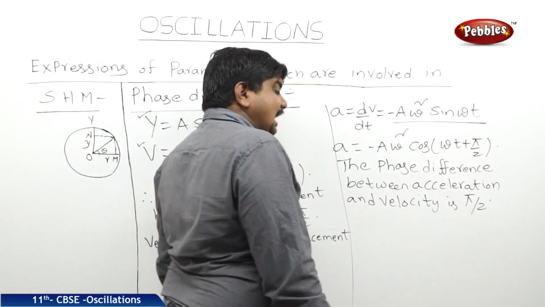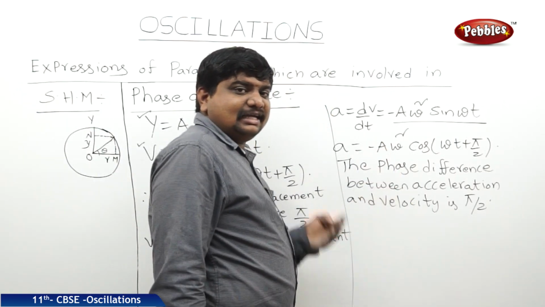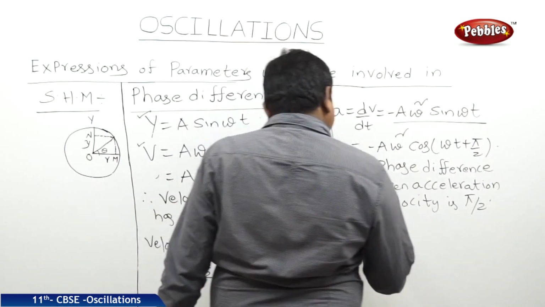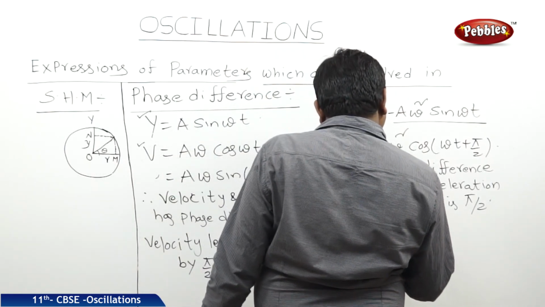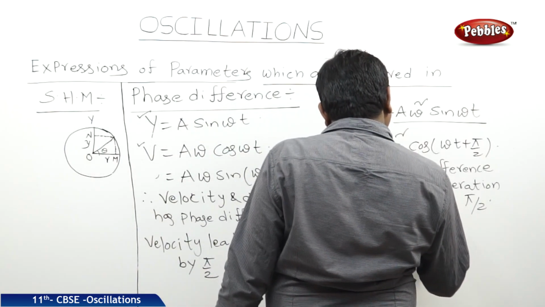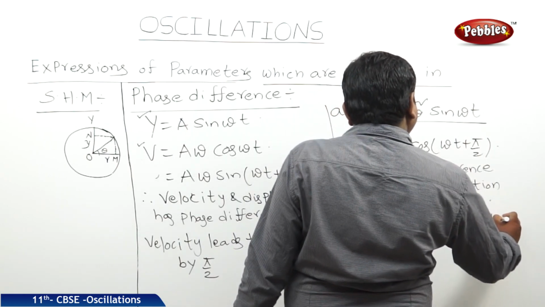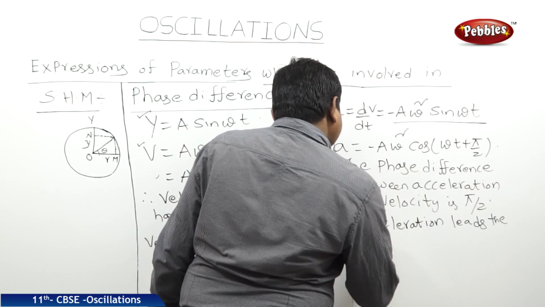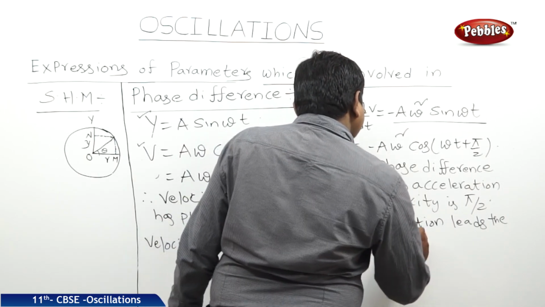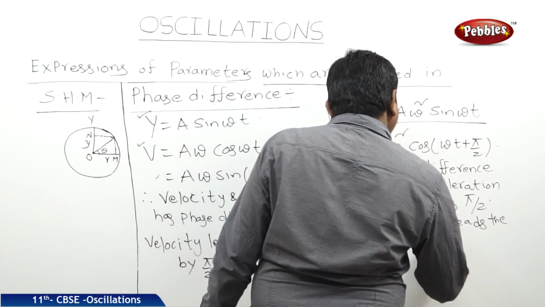That's why we can write acceleration leads the velocity by pi by 2.